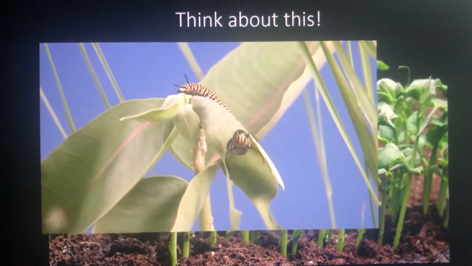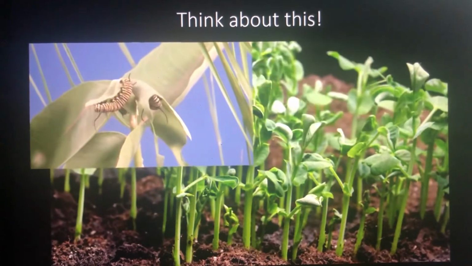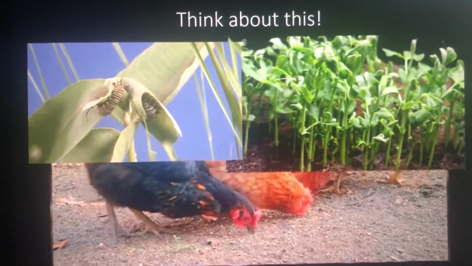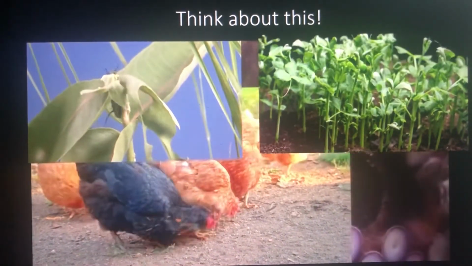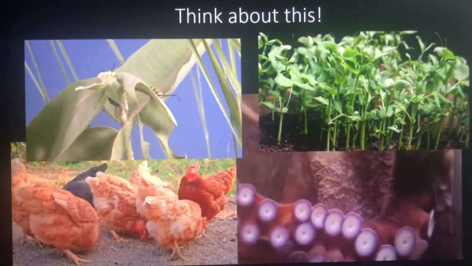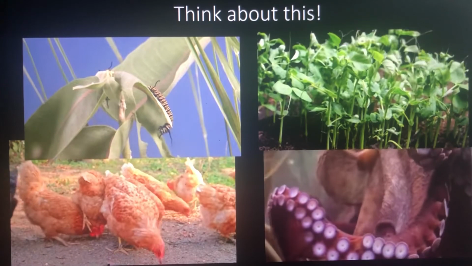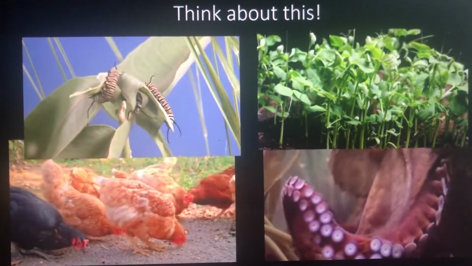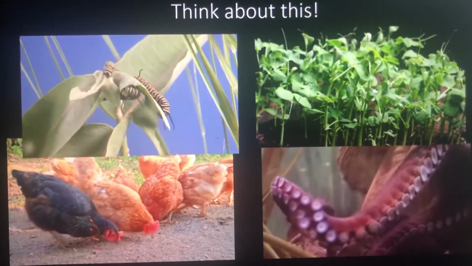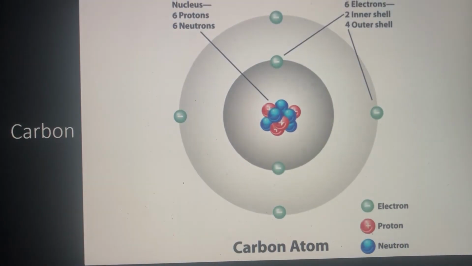Think about this. Though all life on Earth is based on the same set of atoms, organisms combine these atoms into very different molecules. These molecules then determine the structure and function of their cells. The structure and function of individual cells creates organs and organ systems with different purposes, which eventually creates organisms that can function very differently. This is known as the biological hierarchy, and it all starts with the important atoms we are looking at in this video. Carbon is